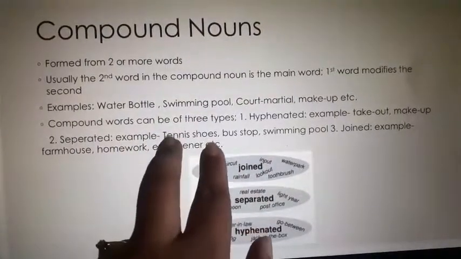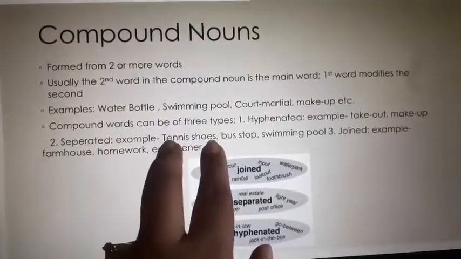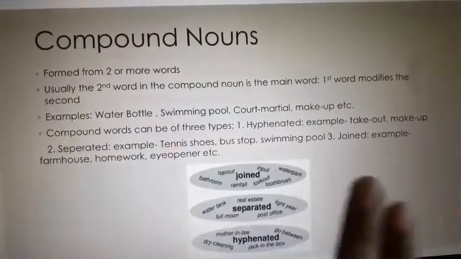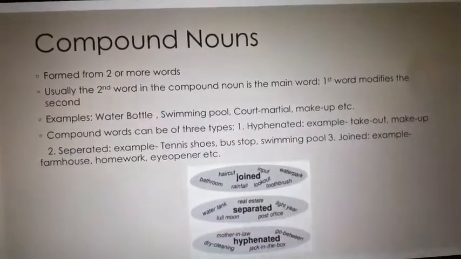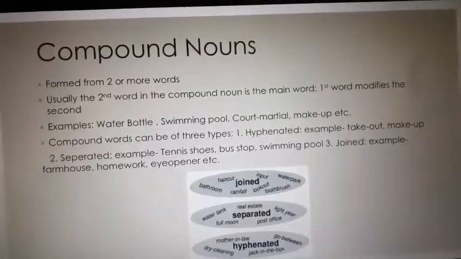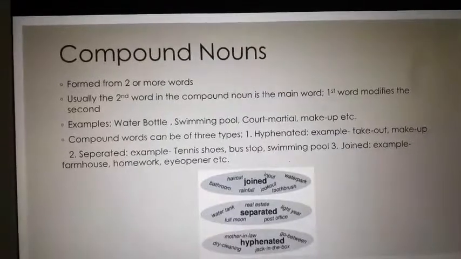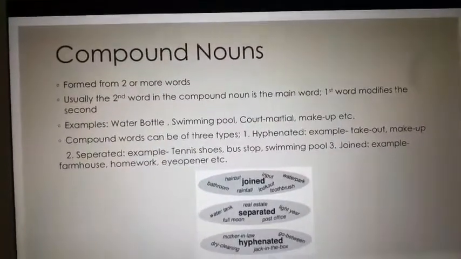So these two words are compound nouns. Together they form a compound noun. Tennis shoes, but they are separated and do not have a hyphen in between. Bus stop, swimming pool, these are all separated compound nouns. Okay. Third ones are joined nouns.